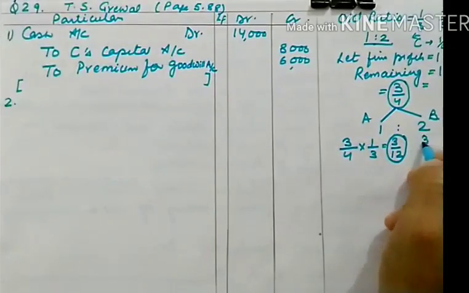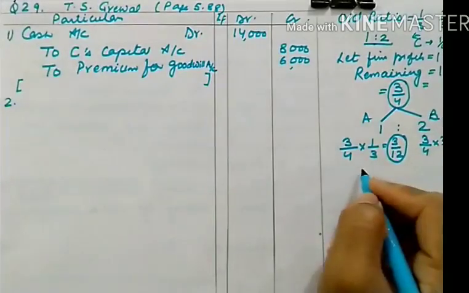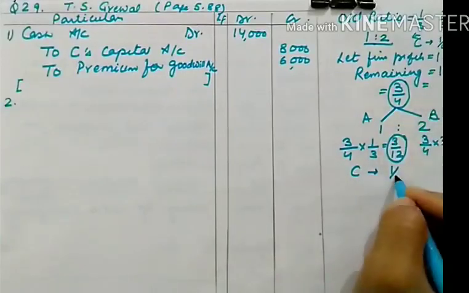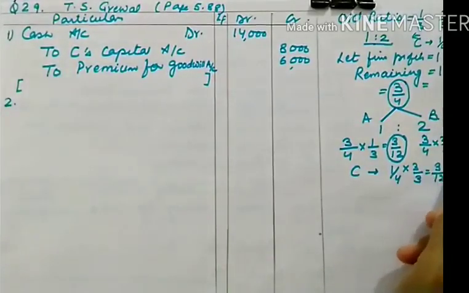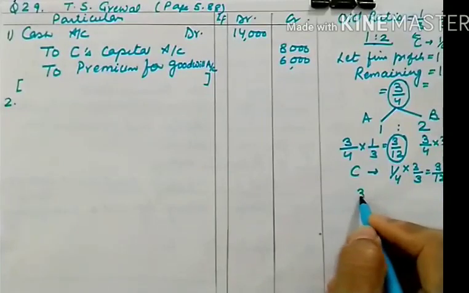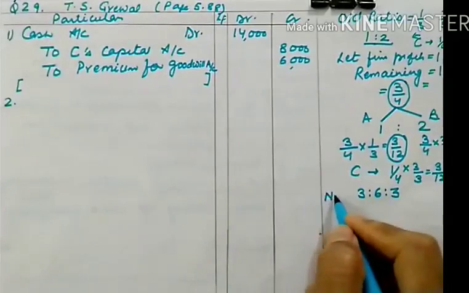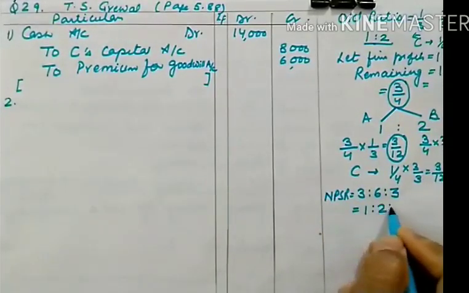And B's share is 3/4 multiplied by 2/3. So this will be 6/12. And C's share is already given to us as 1/4. So you can equalize the denominator, multiply and divide by 3. So this will be 3/12. So your ratio will be 3:6:3. This is your new profit sharing ratio, or it can also be written as 1:2:1.